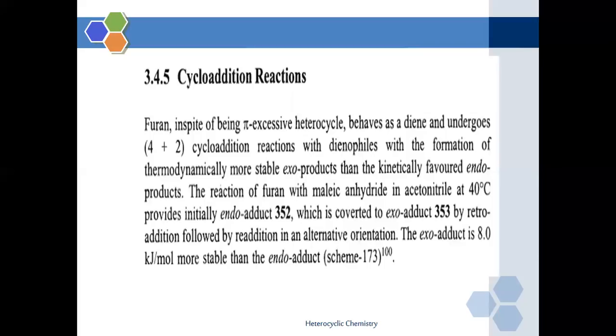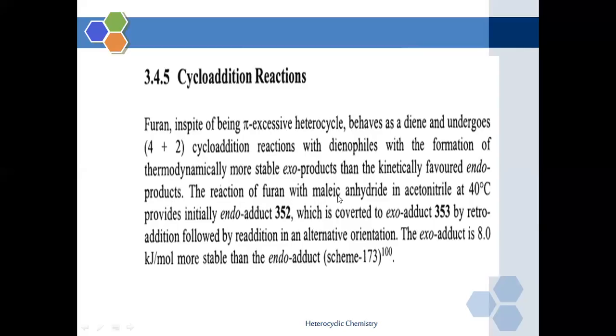Now the next part is cycloaddition reaction. Furan, in spite of being a pi-excessive heterocycle, now we know furan is going to have a pi-excessive cloud of electrons, behaves as a diene. So it is going to behave as a diene and undergo 4 plus 2 cycloaddition reaction with dienophiles, with the formation of the thermodynamically more stable exo product rather than the kinetically favored endo product.